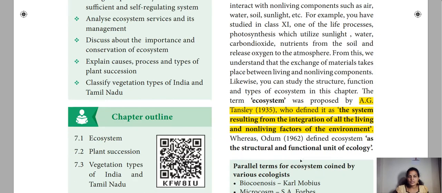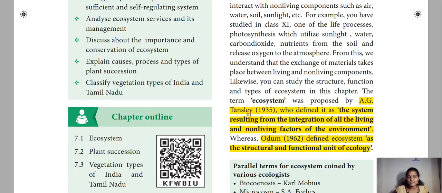Next, Odum in the year 1962 defined the ecosystem as the structural and functional unit of ecology. Ecology is nothing but the nature. So ecosystem is the basic structural and functional unit of nature. So these are the two authors who define the ecosystem.